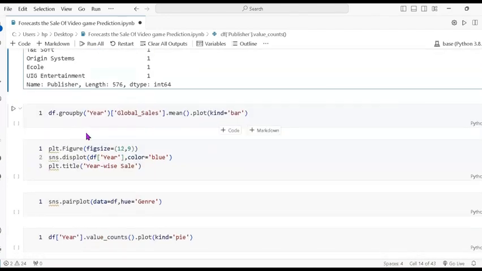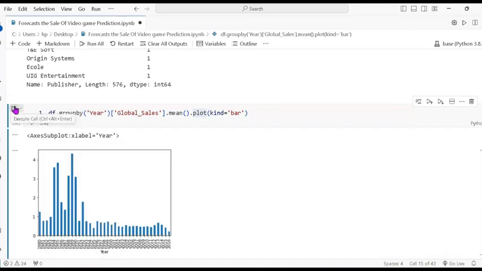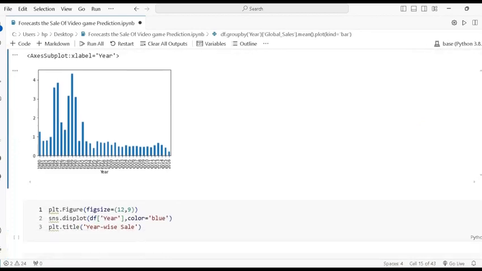The next one is the group by, df.groupby, where I pass the year column name and then global sale, to show year-wise how much the global sale is. All games' sales, it shows the mean value, and I have passed plot, where I am using the bar plot, kind equal bar. So this is the output.